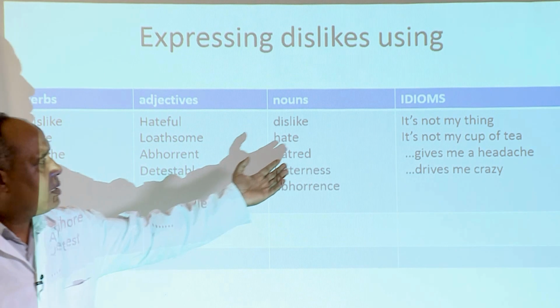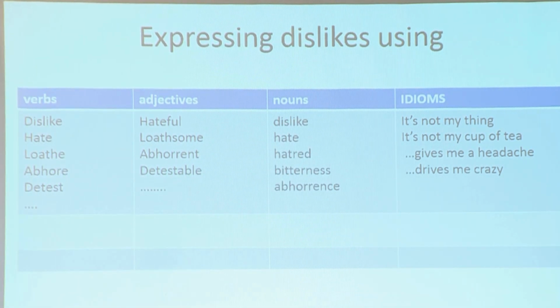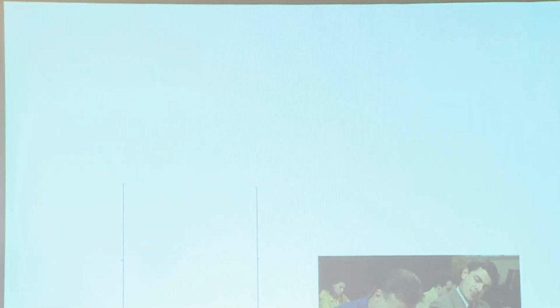Look here, it's not my cup of tea. But we will see we are not talking about tea. We're talking about whether you like or don't like something. Now, how do you put them in sentences?